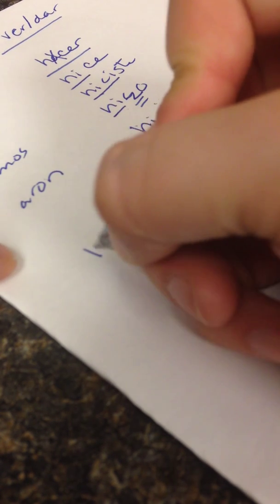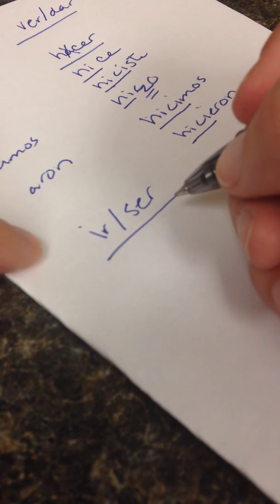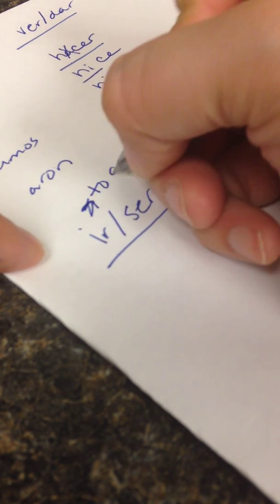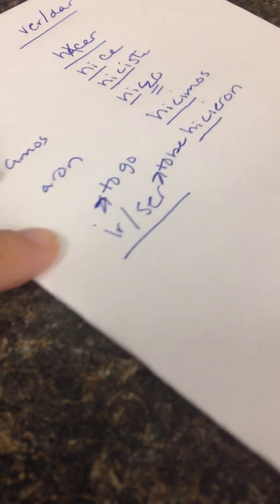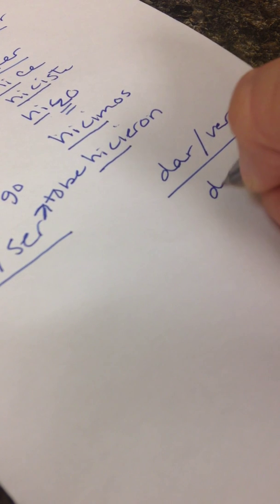There's another irregular verb that you have to learn for this chapter. Ir and ser act exactly the same. I know it's kind of crazy to believe that ir means to go and ser means to be, but they get conjugated exactly the same. Let me go back to dar. The reason I put dar and ver next to each other is because they act almost the same, just like this letter and this letter are different.